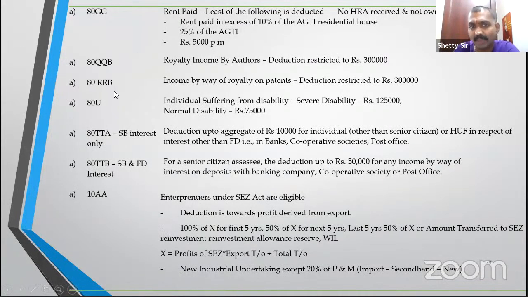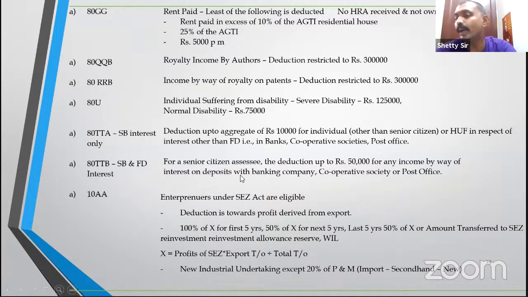Then 80QQB, 80RRB, three alphabets. Authors and patents, 3 lakh is the deduction. 80U: now Mr. X himself is a disabled person. With due respect to our Rajiv sir, he is totally blind. He'll get 1,25,000. If he takes care of someone else, under 80DD, he can get a deduction. Fine. 80TTA for SB interest, deduction up to 10,000 rupees. If you are a senior citizen, 80TTB, B for Buddha, or Buddhi, you'll get for SB interest or FD interest up to 50,000.